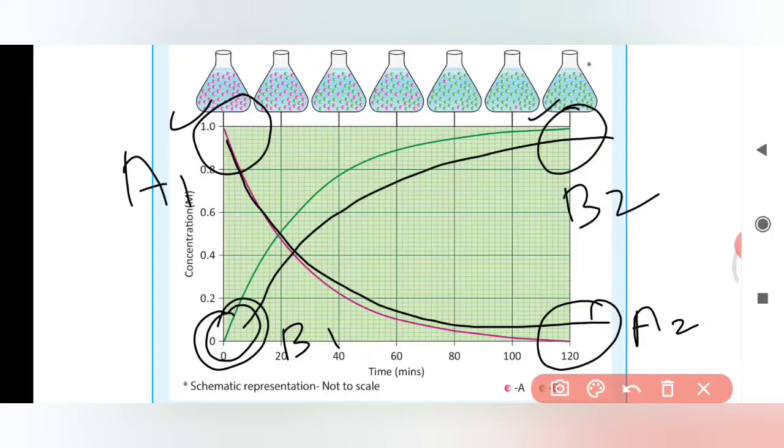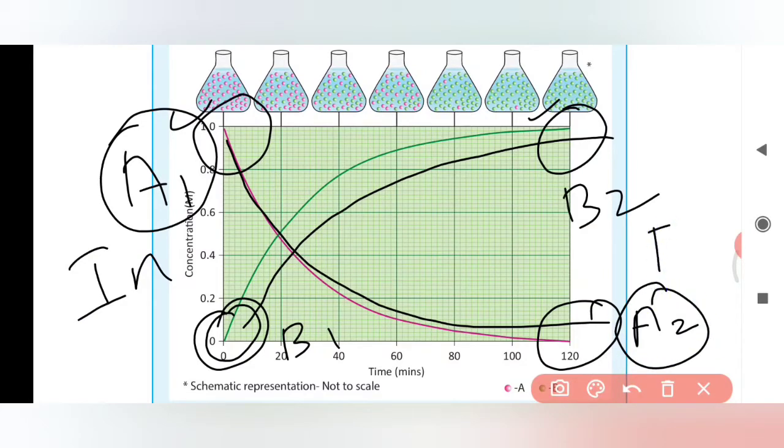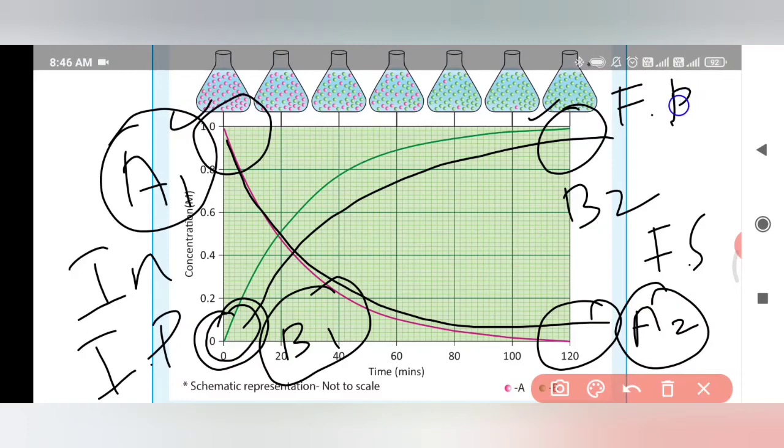The pink color indicates the reactant and the green color the product. The product increases from B1 to B2 and the reactant decreases from A1 to A2. A1 is the initial stage of the reactant and A2 the final stage; B1 is the initial stage of the product and B2 the final stage of the product.